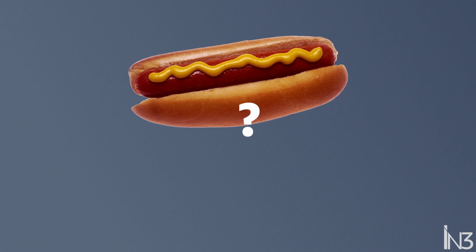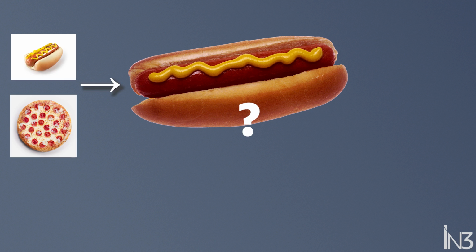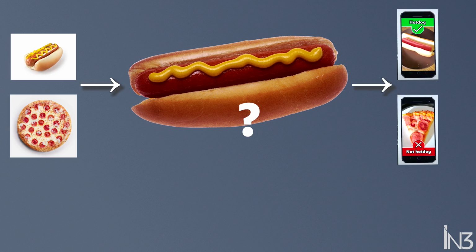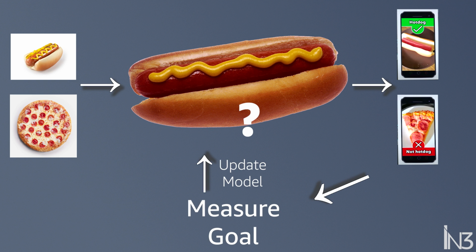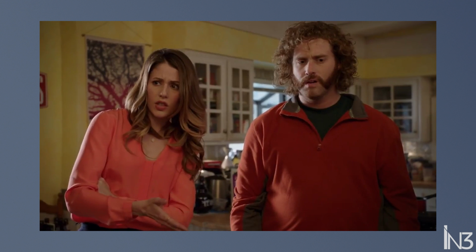An example goal might be to tell whether a food item is a hot dog. The algorithm would see many food items that are either a hot dog or not a hot dog and repeatedly measure how well it's guessing. In the end, you're left with an algorithm that is completely useless. That's it? It only does hot dogs?